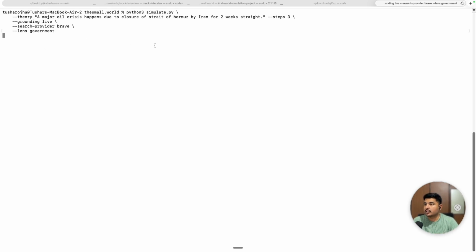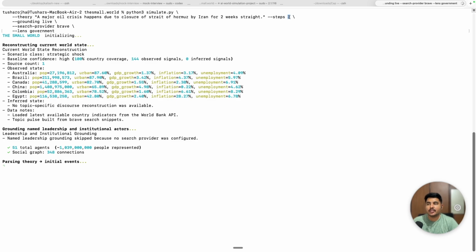It runs through 3 steps, each step is about a week. So it's automatically getting the population stats and things of different areas and countries that could be involved. And then it looks for these persona identities and then creates everything for them. Now it's parsing the theory through some initial events, and then we'll get a beautiful dashboard that completely shows everything.